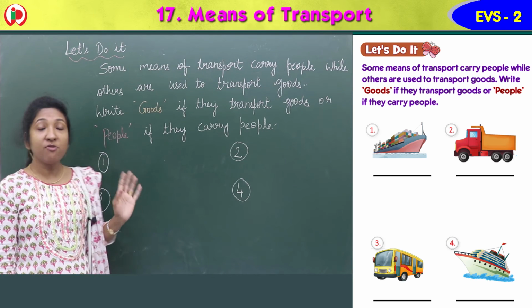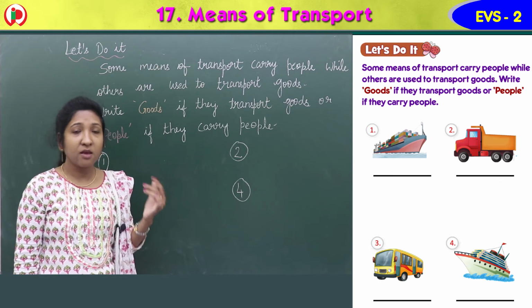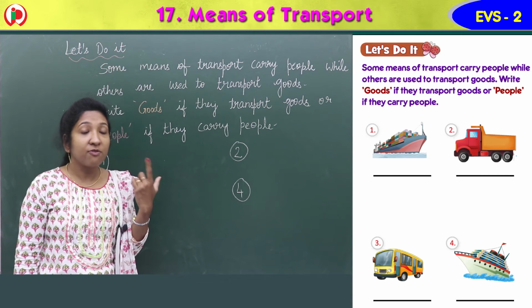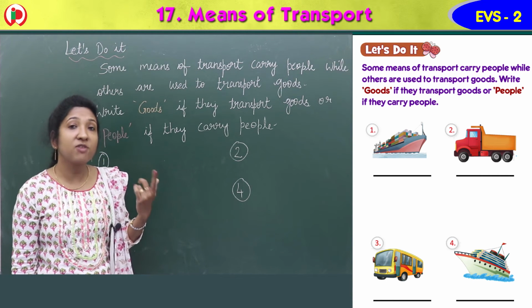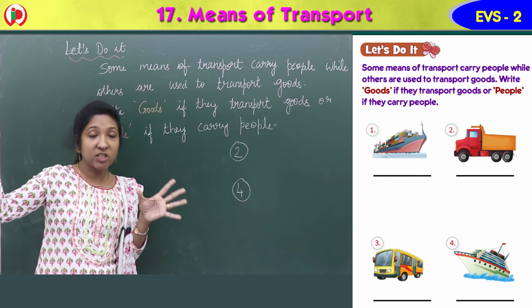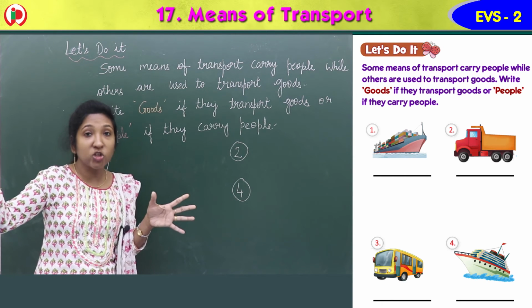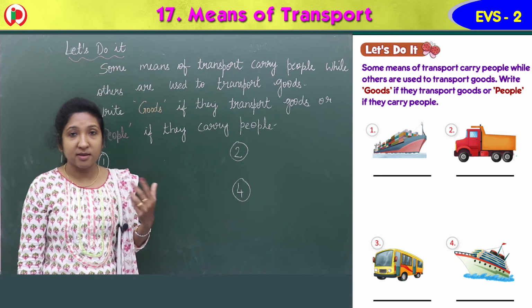So here, children, 4 images are given. You can see 4 images here. Can you tell me the name of the first image? The first image is a big ship. It's a cargo ship. Cargo ships carry goods, isn't it?